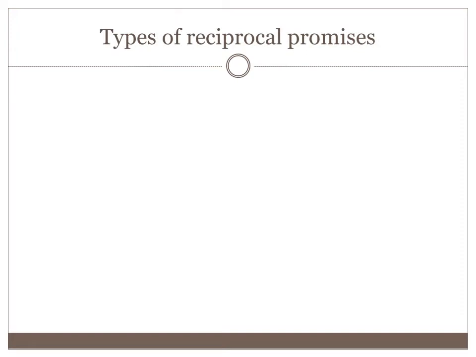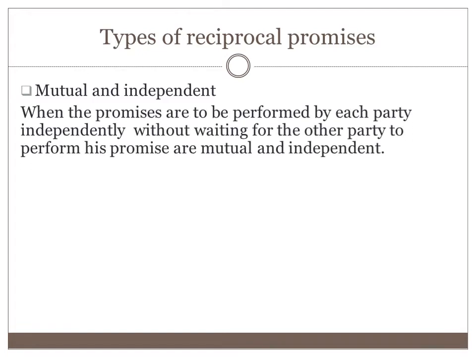Different types of reciprocal promises. There are mainly three types of reciprocal promises, and the first one is mutual and independent. When the promises are to be performed by each party independently without waiting for the other party to perform his promise, they are called mutual and independent. Here, each party is making their promise independently. They are not waiting for the other party to perform. That type of reciprocal promises is called mutual and independent.